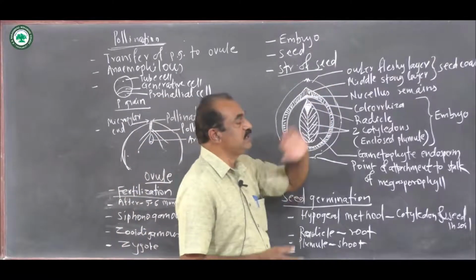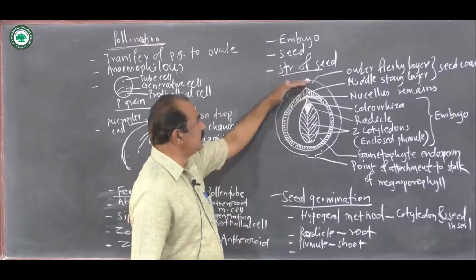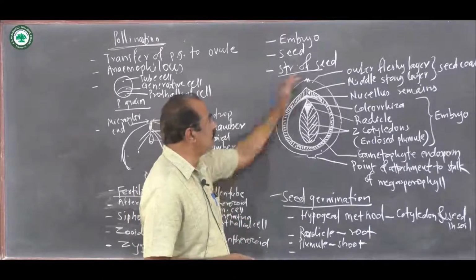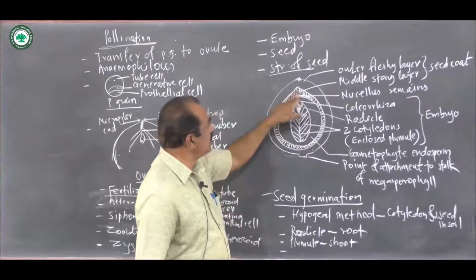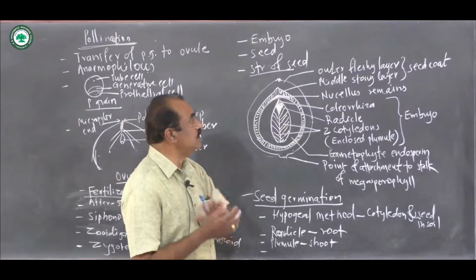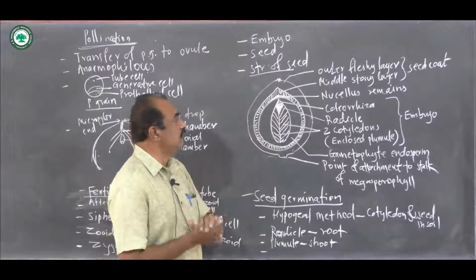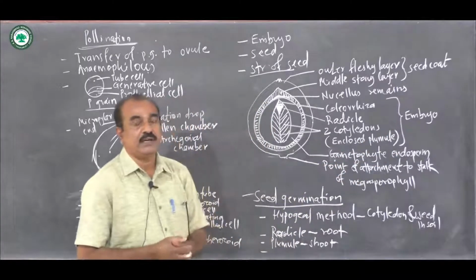Now the outer layer is the fleshy layer, and inside this there is the stony layer, and just below the micropylar end, or toward the upper side, there are the nucellar remains. This part is called the middle stony layer, and just below this there is the nucellar layer. Now inside this the embryo is there, and this embryo is divided into 3 parts.